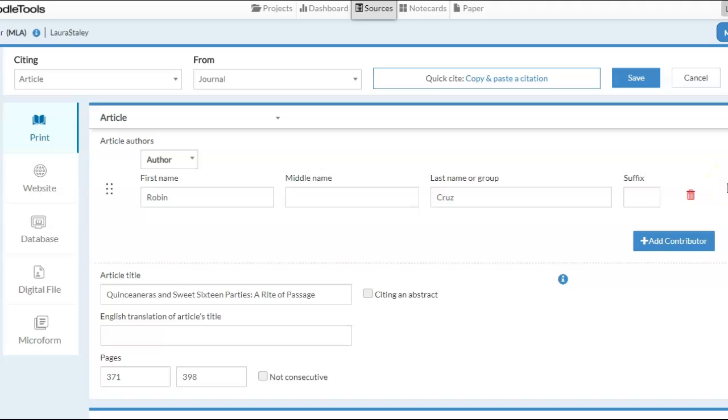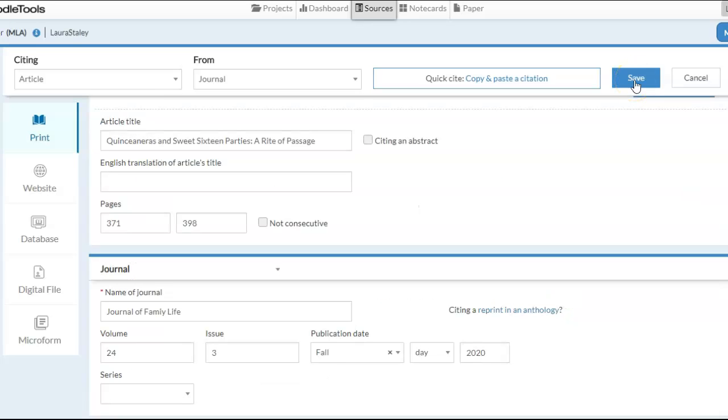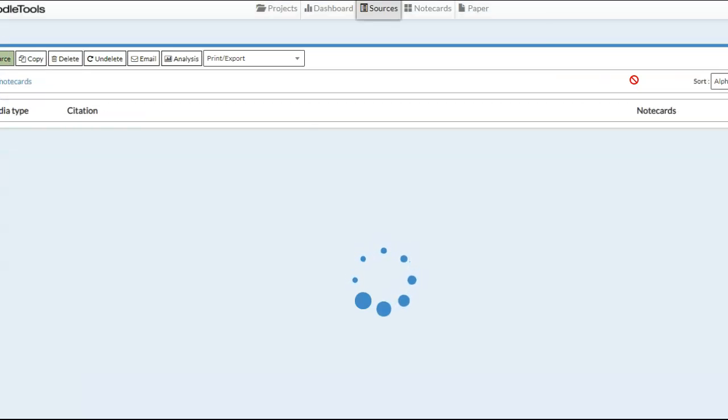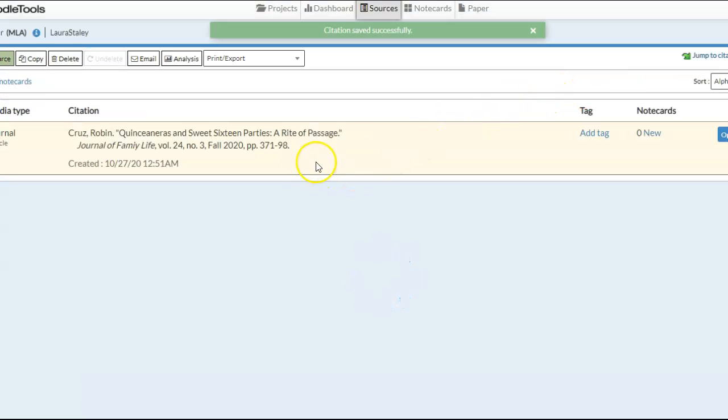Whenever you see a little i, that means information. It's worth checking. These usually discuss common errors. I'll scan it again and make any changes, and then I'll click Save. And there is the citation for our first journal article.